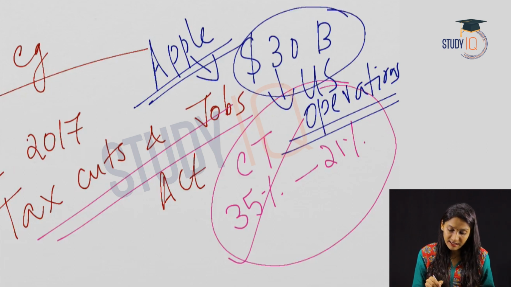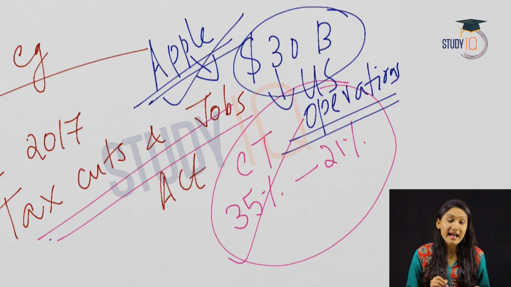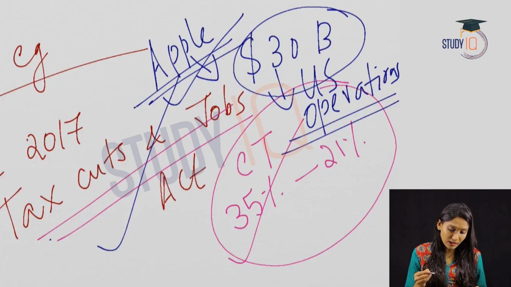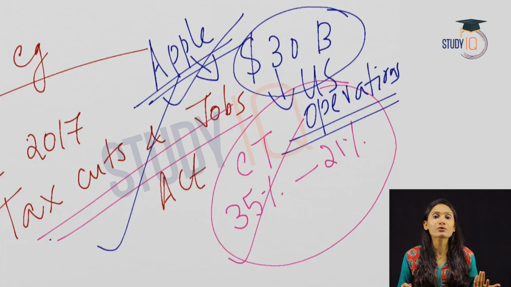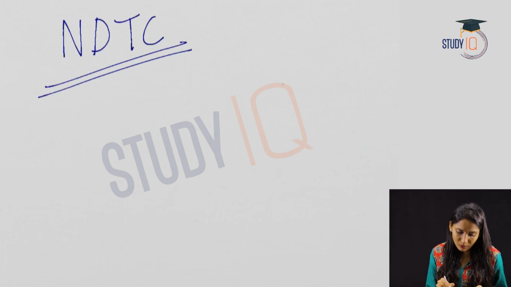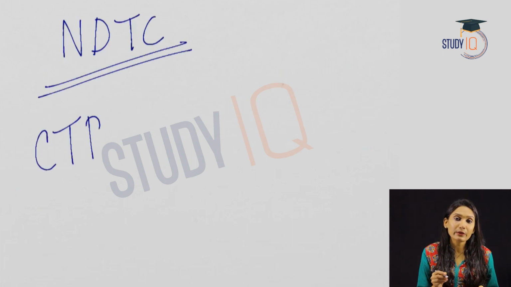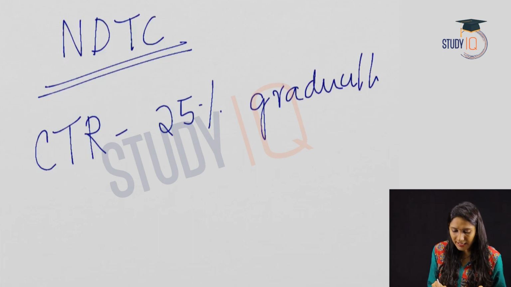We can say that the announcement by the company was on the backdrop of this Tax Cuts and Jobs Act. According to that act, the corporate tax rate has come down and the corporates will earn more profit, and this has led to higher investments in the country and new job creation also. Similarly, in India, the new direct tax code also proposes to reduce the corporate tax rate to 25% gradually.